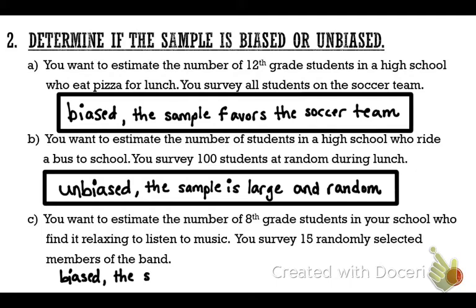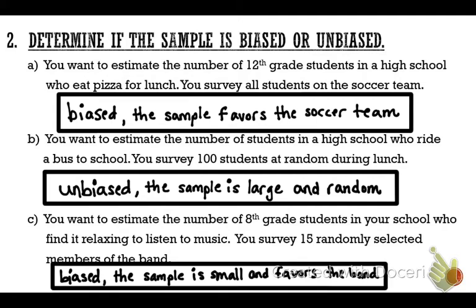So our reason why it was biased, she had it correct at first, the sample is small, and it favors who? The band. It favors the band, okay? If you're trying to figure out all the 8th grade students, all of the 8th grade students are not in band. And in order for something to be unbiased and to be a good, accurate sample, you've got to make sure it's large and random and it doesn't favor only a certain group of people.